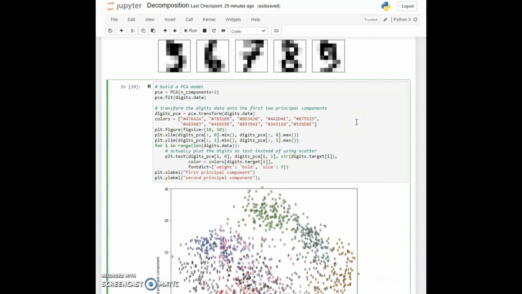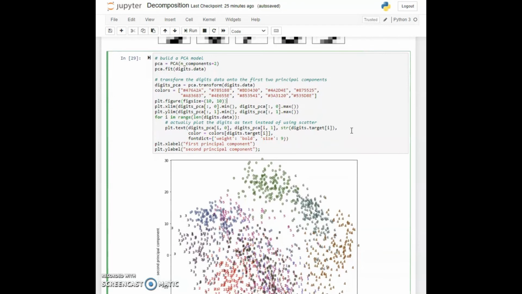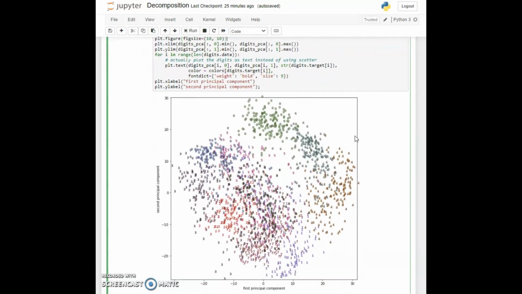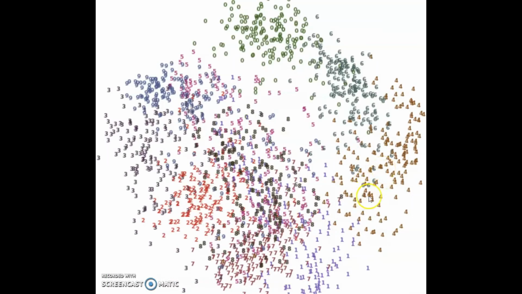But in cell 29, the basic result is that we have, in different positions in this two-dimensional space defined by first principal component and second principal component, points in a certain color, but also with the digit showing itself where that particular digit is. And we see that the 4s kind of hang right out there in the center right of the two-dimensional principal component space. The 3s are sort of a stripe along the left side, more or less. We get some zeros in the top part, and they are chiefly distinguished by the second principal component. And the 1s are sort of at the bottom right.